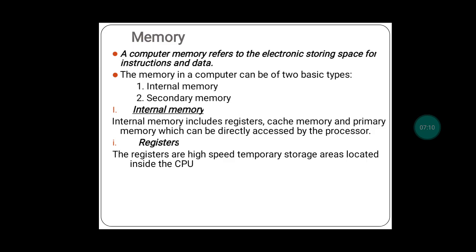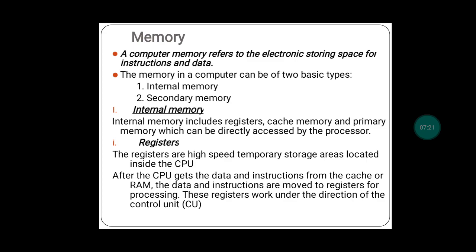Okay, this was just for your information. So now you remember, registers are the high speed temporary storage areas located inside the CPU. As I said, after the CPU gets the data and instructions from the cache or RAM memory, they are moved to registers for further processing, and these registers work under the direction of the control unit.